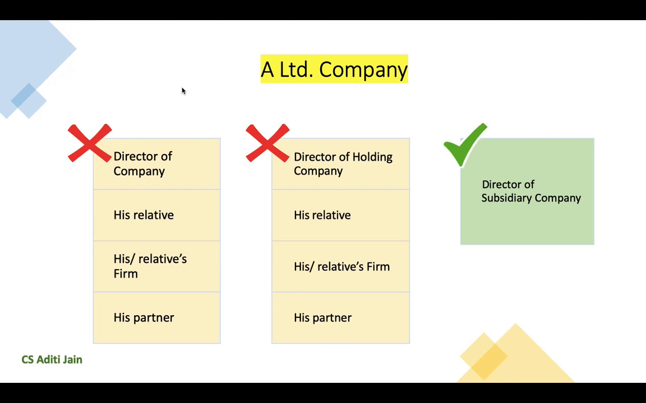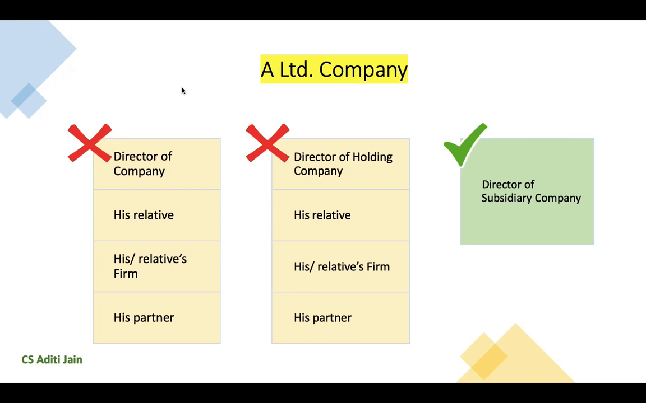Similarly, if there is a holding company of A Limited, then A Limited cannot advance loan to the director of such holding company, the relative of such director, the firm of such director or his relative, and if such director is also a partner in some other firm, then the partners of such firms are also restricted.